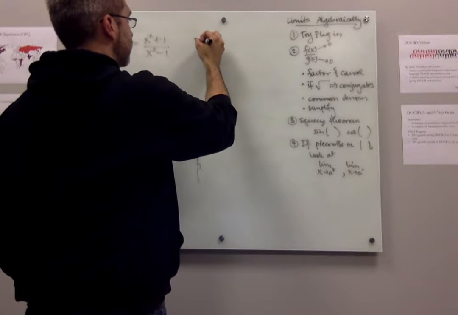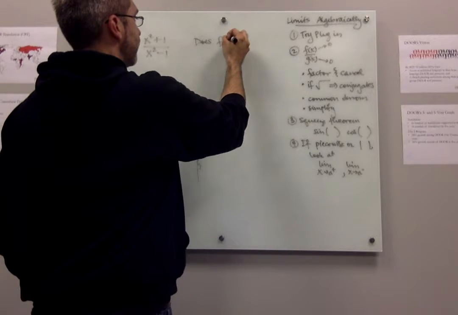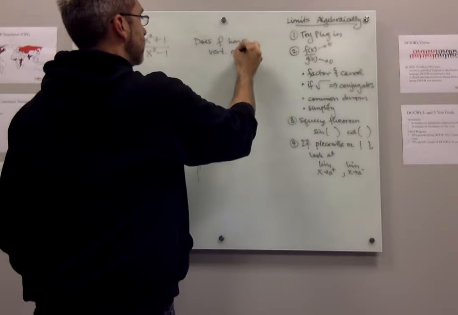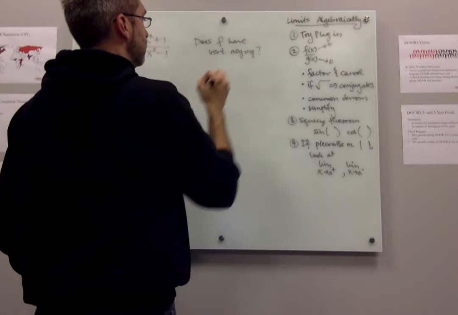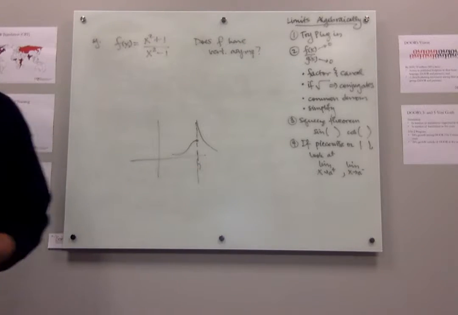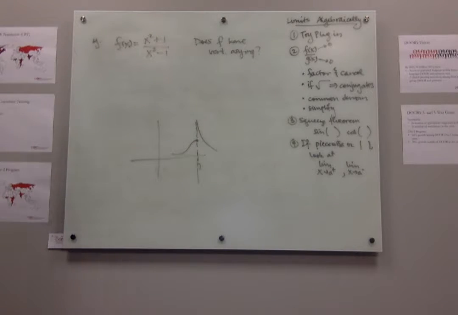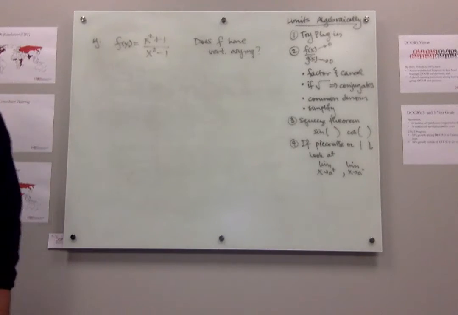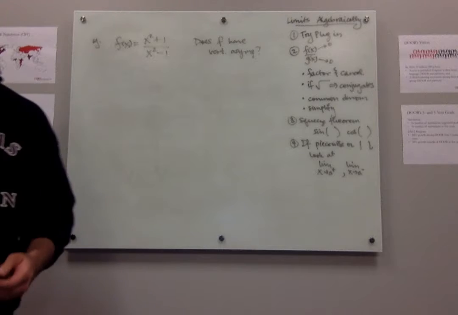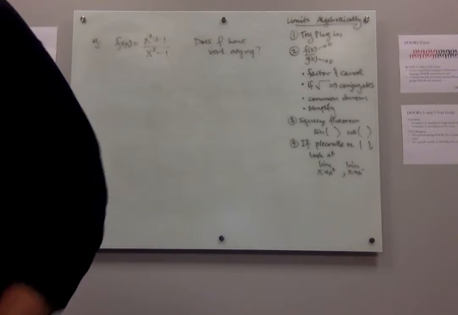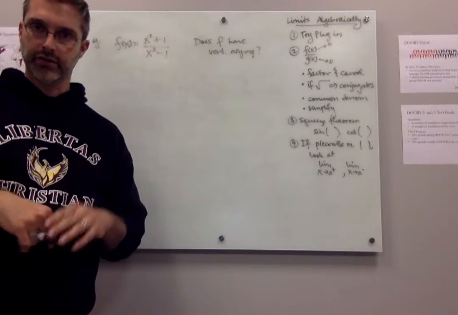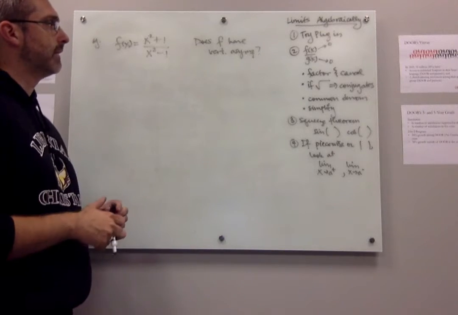And I ask, does f have vertical asymptotes? And if so, where and why? Okay. So what I'm really asking you to do is look for places where the function goes to negative infinity or positive infinity from one side or the other.